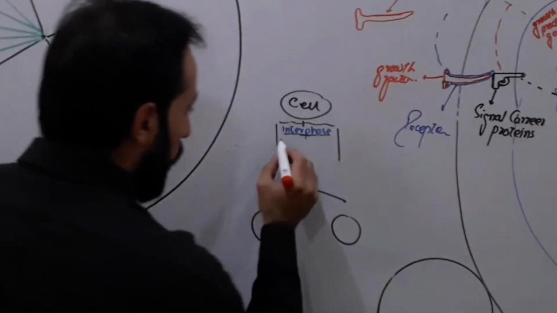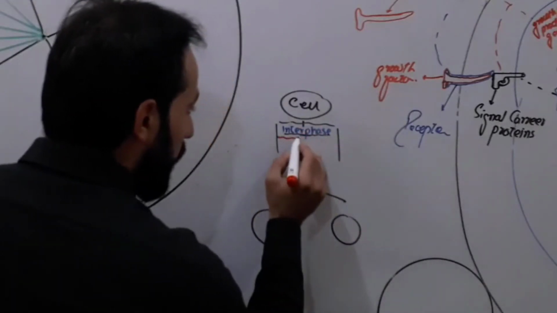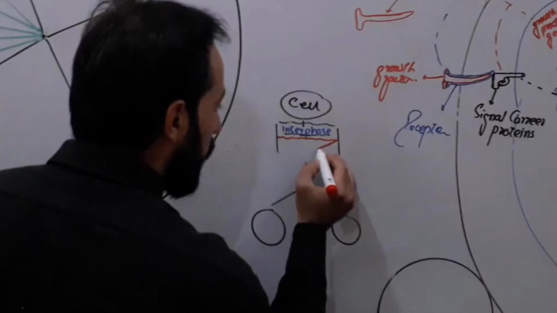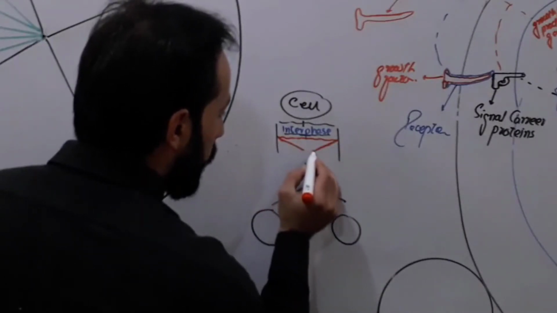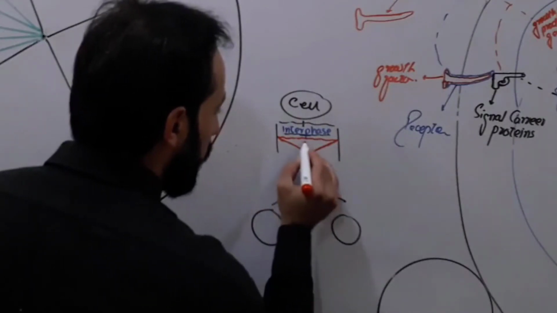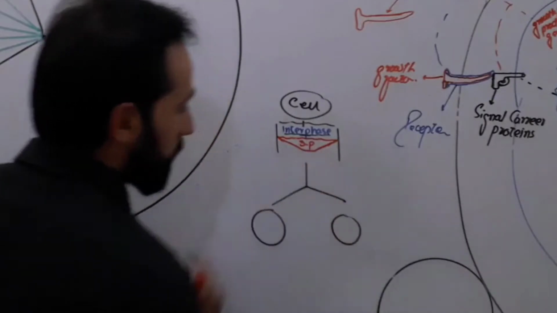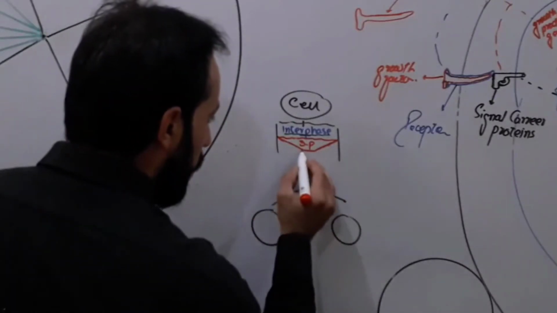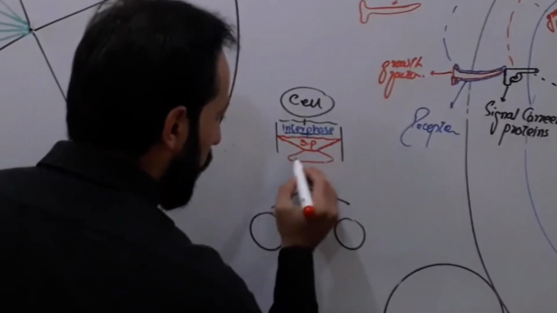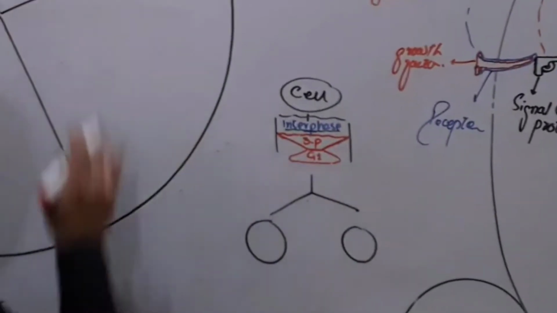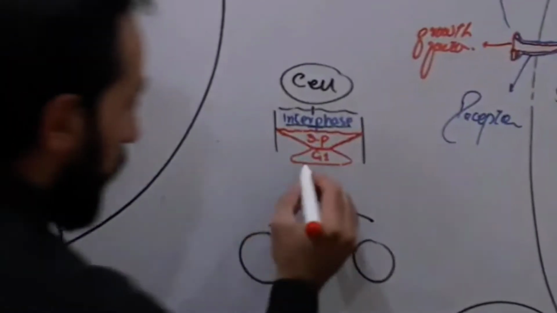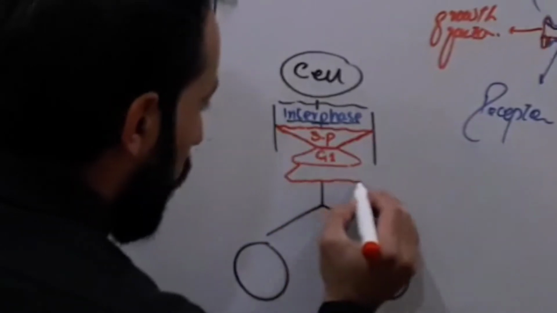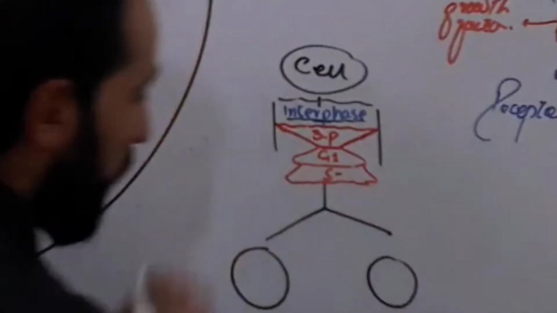Whenever the cell enters interphase, there are three subphases of this interphase. The first one is G1. Then the next one is called the S phase.